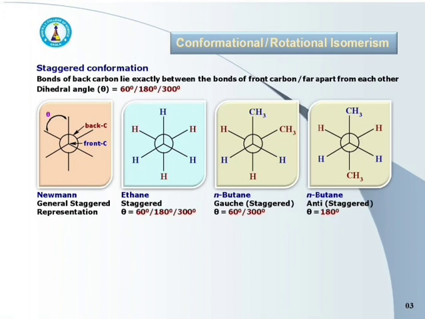Here in this structure, CH3 groups are at anti position, or we can say the CH3 groups are present at opposite position, which is again called the anti position, and that's why this is called the anti conformation. Here in anti conformation, dihedral angle theta is 180 degree.